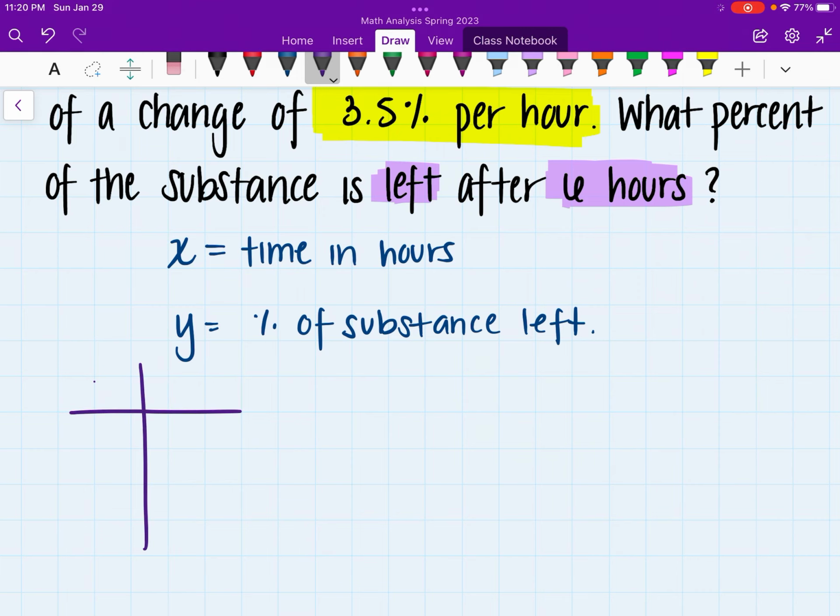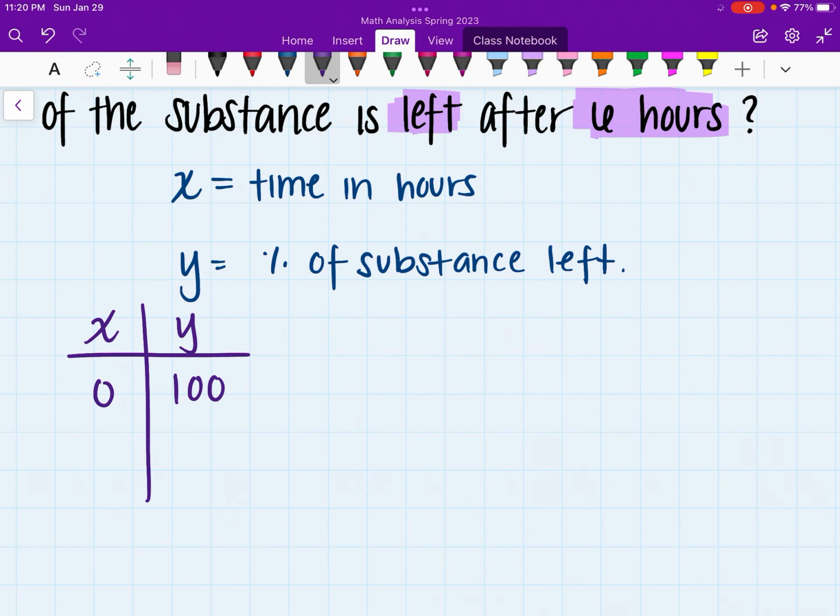All right. Now, like I said, in this case, they're not really saying how much of the amount we're having. So if I create a table, we have X and Y. At the 0 hour, we should actually have 100% of the substance. Once again, whatever it is, it's not really giving exact measurements, but we're going to be given 100% of whatever is offered.